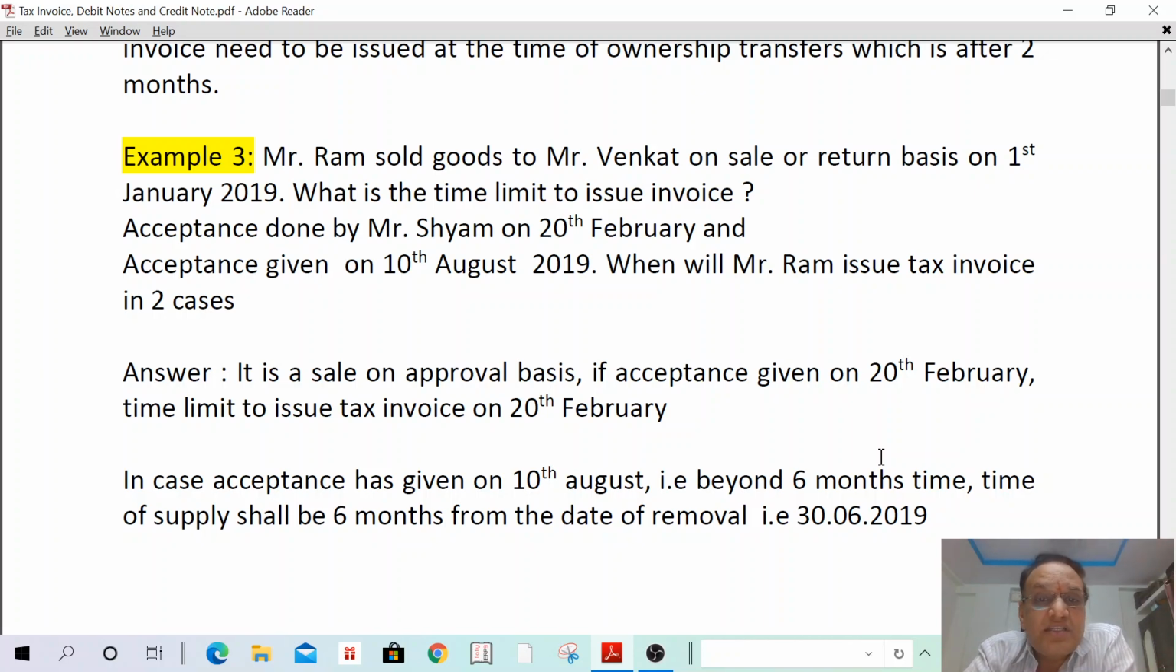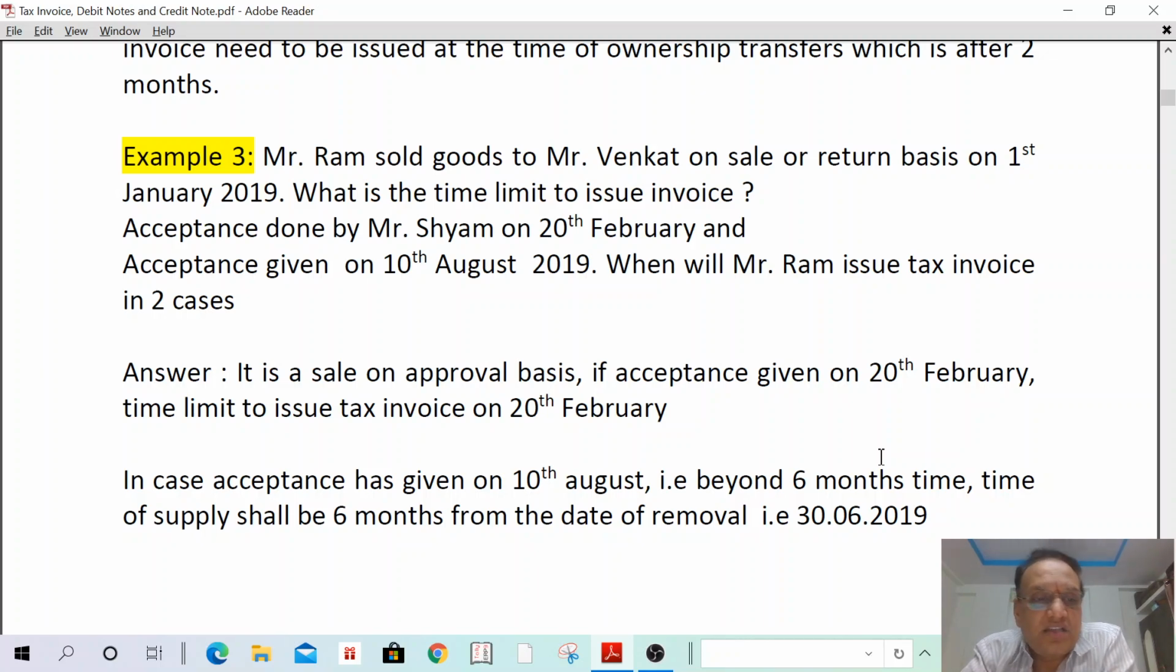Date of acceptance done by 20th February. 6 months from 1st January is 30th June. 30th June or 20th February, whichever is earlier. The earlier date is 20th February. Therefore, invoice shall be issued on 20th February.